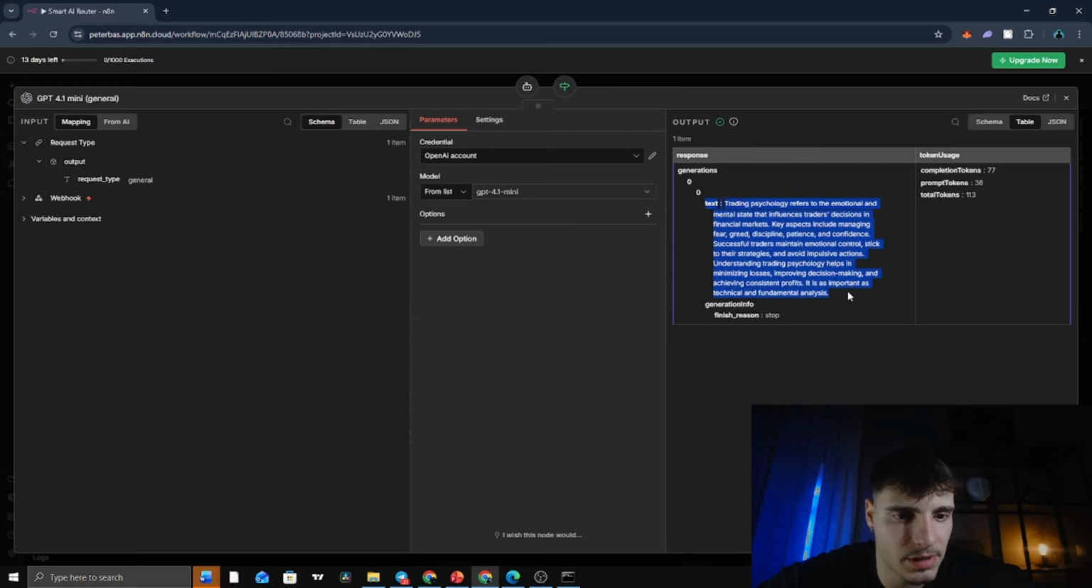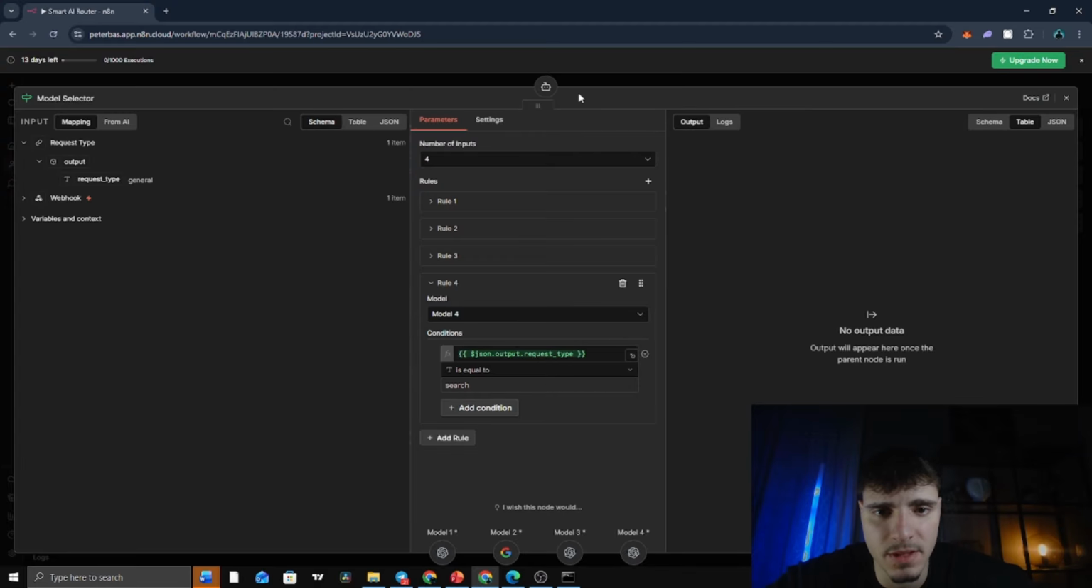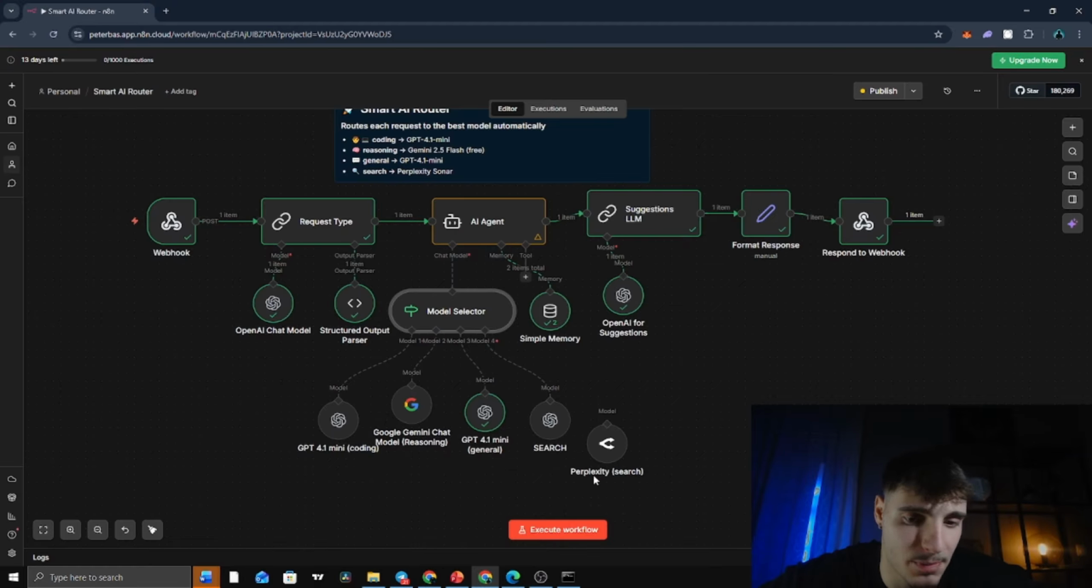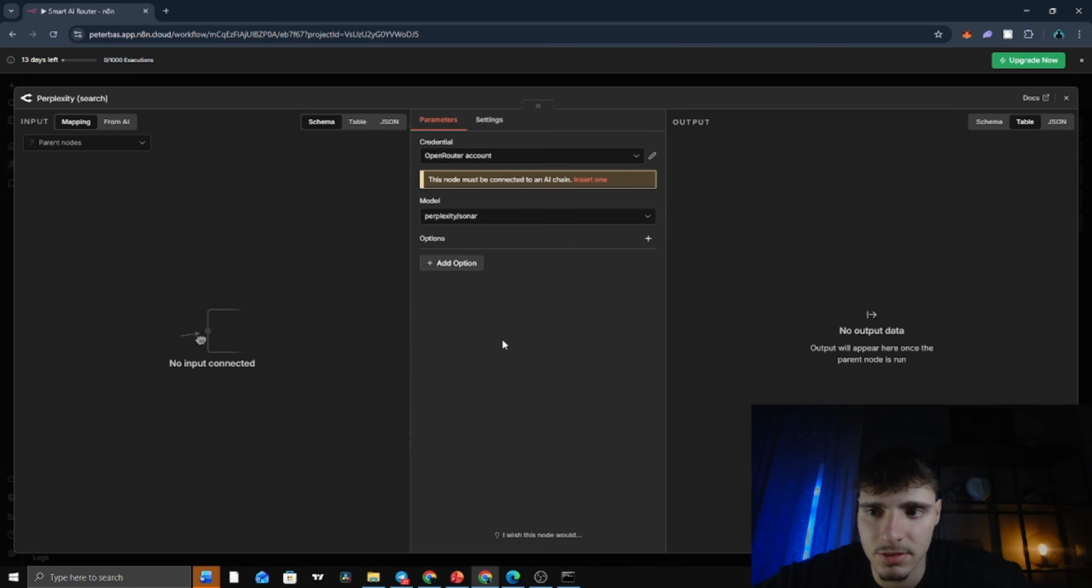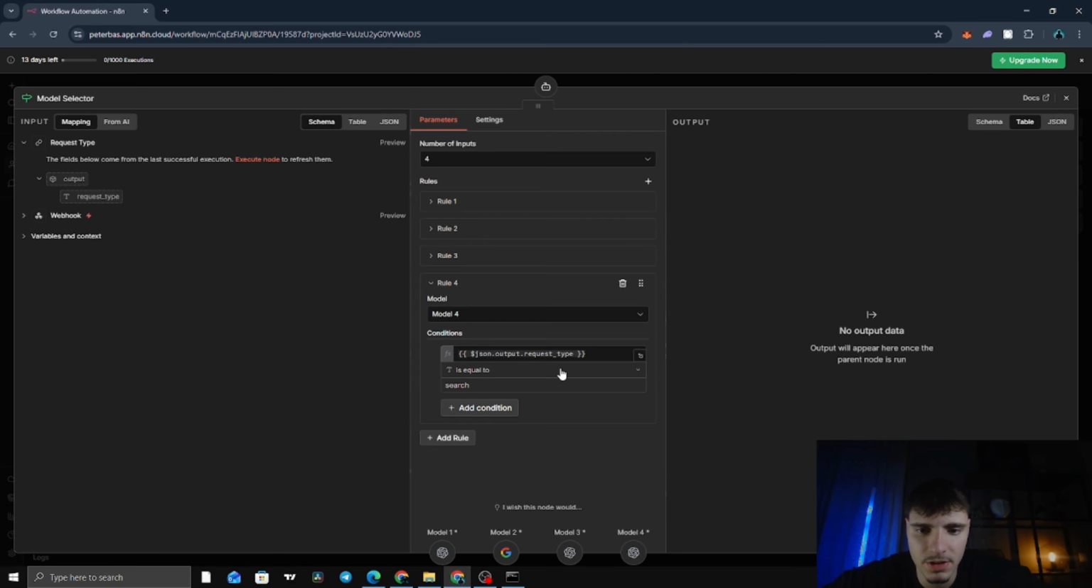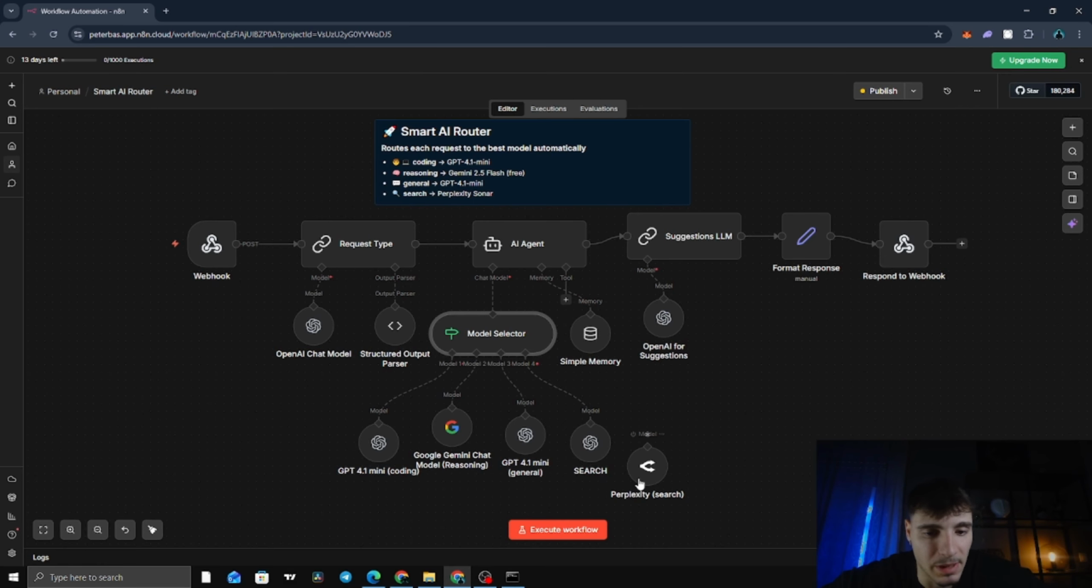On the right, you can see it clearly. When I sent the message before, it used this model. If request type is search, the best choice is Perplexity search, but in my case, I don't have a Perplexity API specifically in OpenRouter. That's rule 4. If request type is search, the best choice is Perplexity because it has real-time internet access. The model selector doesn't process the message itself. It just picks the right tool and passes it to the agent. Think of it as an AI traffic controller. It directs each message to the right destination.